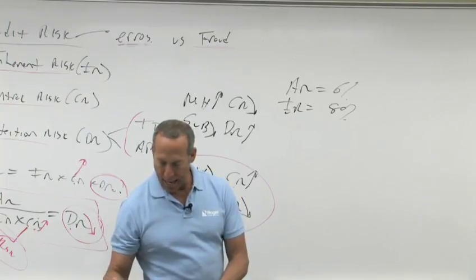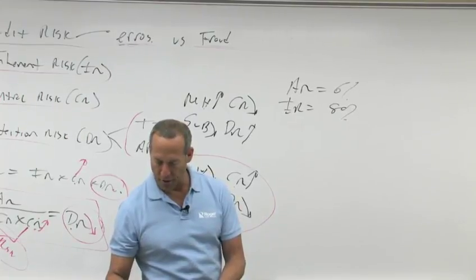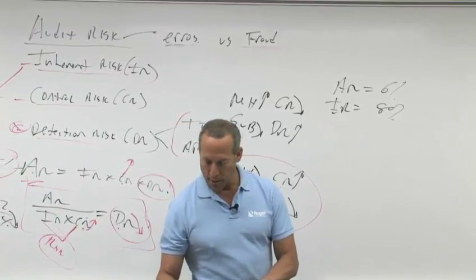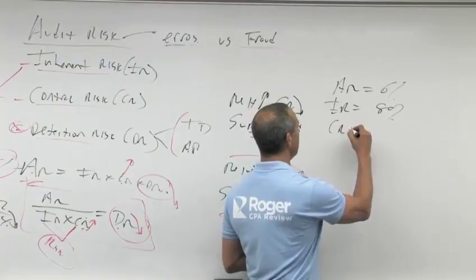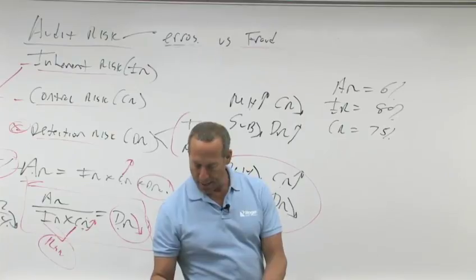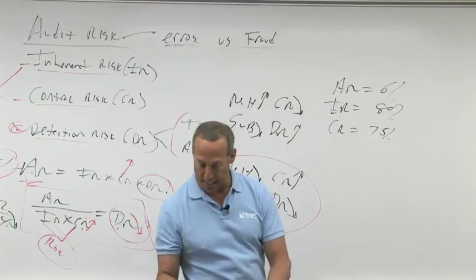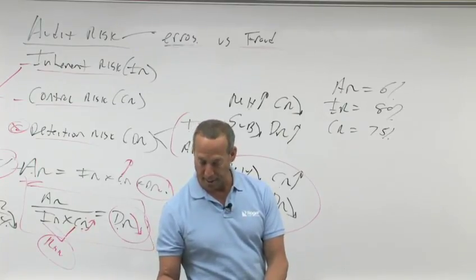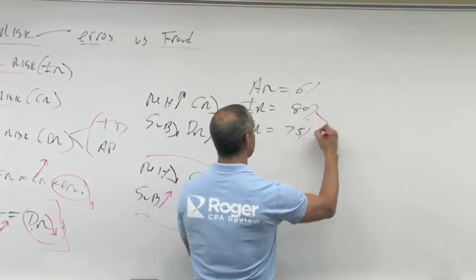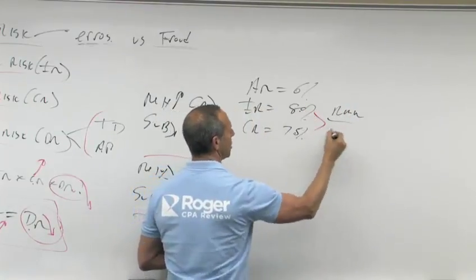And that is a high risk, right? Assume 80%, indicating that if a material misstatement does occur, there's an 80% probability that it will not be prevented or detected and corrected on a timely basis. Control risk, assume that is 75%. Control risk, assume a value of 75%, saying that there is that probability that financial statements will be materially misstated if internal controls do not prevent or detect the misstatement and if the auditor does not detect it. Therefore, my RMM is what? My risk of material misstatement is 3/4 of 80, which is 60%.